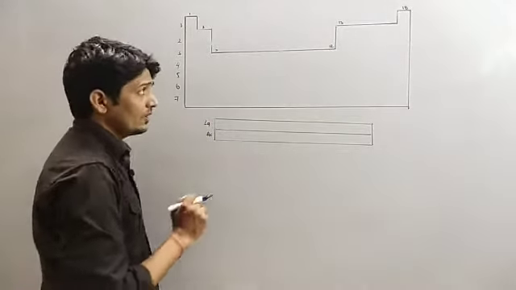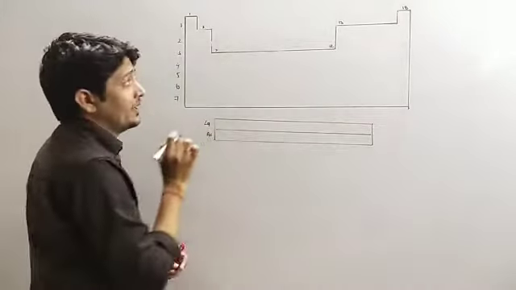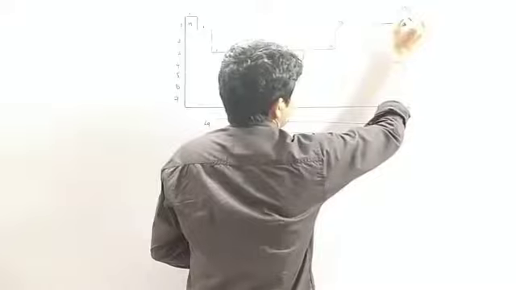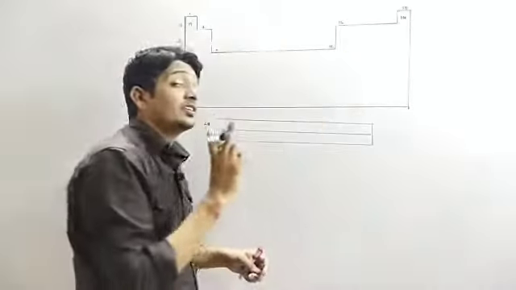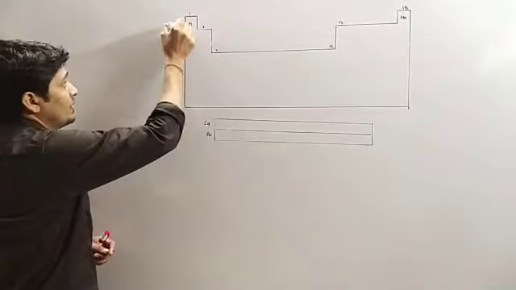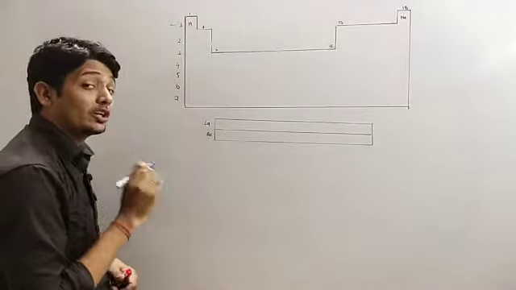Now the first period contains only 2 elements. One is hydrogen and another is helium. That means the first period is the shortest period among all. That means the first period of the modern periodic table is called the shortest period.